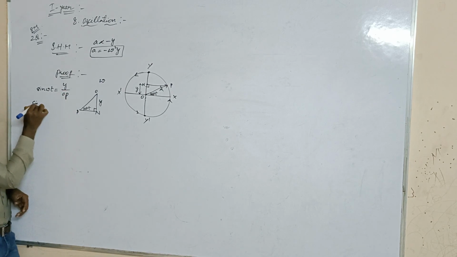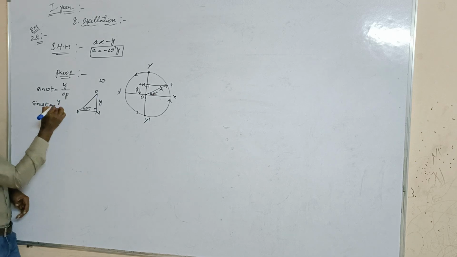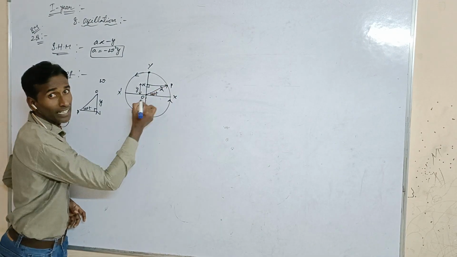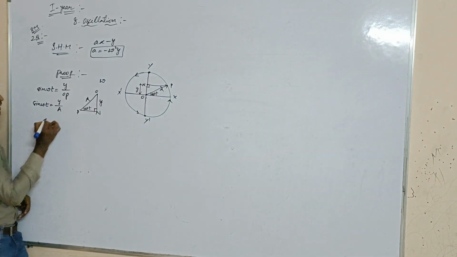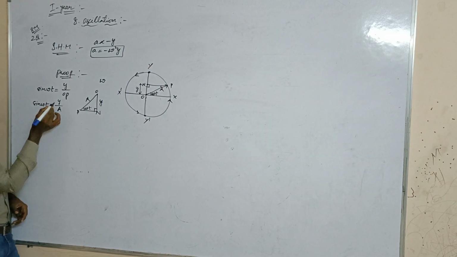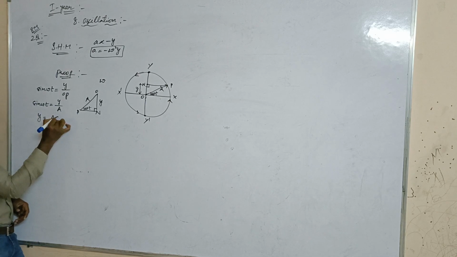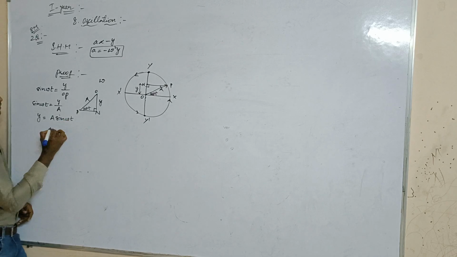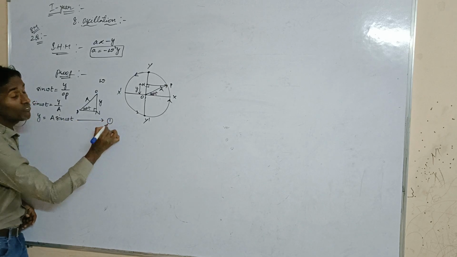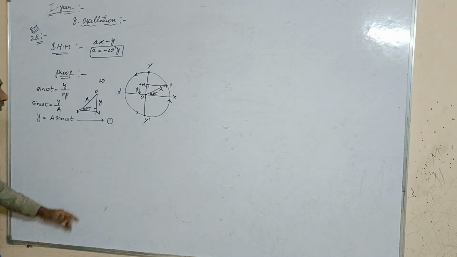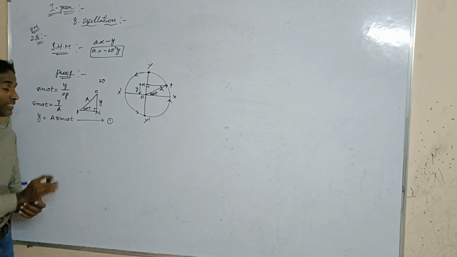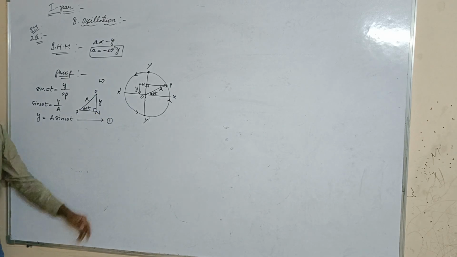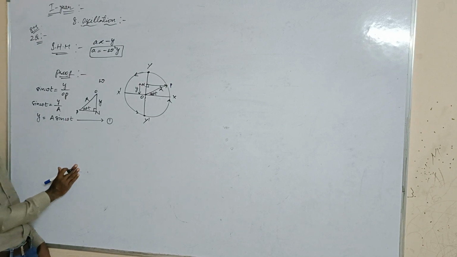Then again, sine omega t is equal to y by OP. The OP value is the radius. How much is it? Here the radius is capital A. So the radius is capital A, y by A. Now we can write only y. So we require y is equal to A sine omega t. This is the required displacement for that particle. Y is equal to A sine omega t, and don't forget, this is the displacement of the projection of the particle. The particle can move, right?